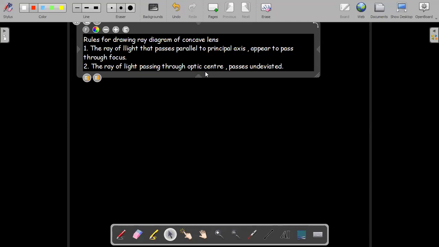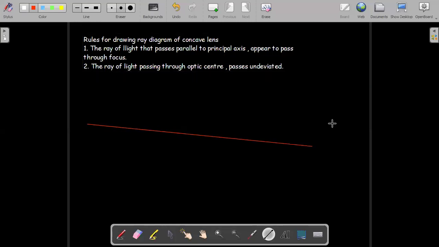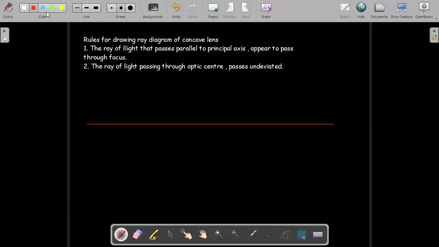For a mirror, it's almost the same. Here, instead of writing the optic center, you will write the center of curvature. The ray of light that passes through center of curvature bounces back along the same path. Could you repeat? The ray of light going to the center of curvature or passing through center of curvature bounces back along the same path. So these two rules which I have written over here can be described something like this. The diagram for it can be made like this.